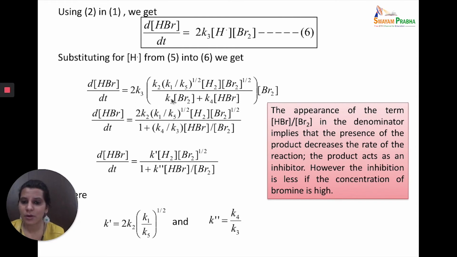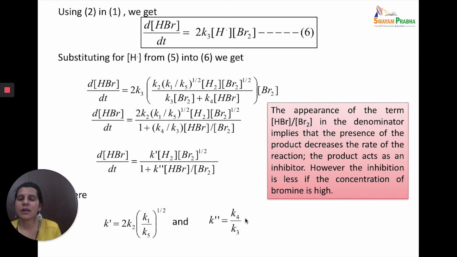So all this term can be combined to give you K' [H2][Br2]^(1/2) upon 1 plus K'' [HBr] upon [Br2], where K' can be written as 2K2 under root K1 upon K5 and K'' can be written as K4 upon K3.